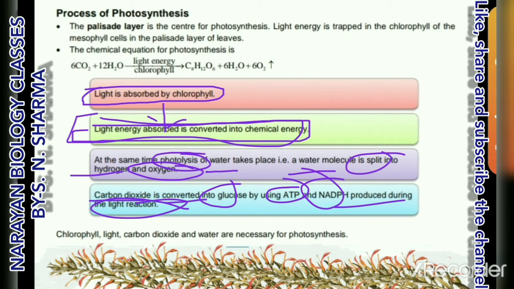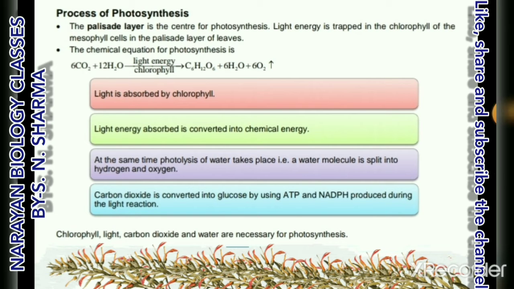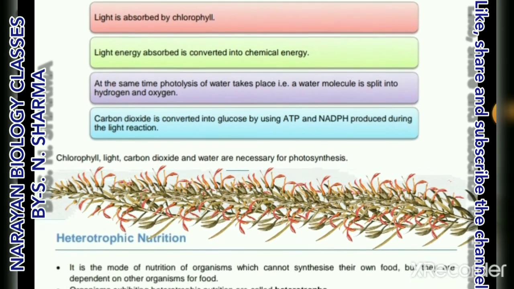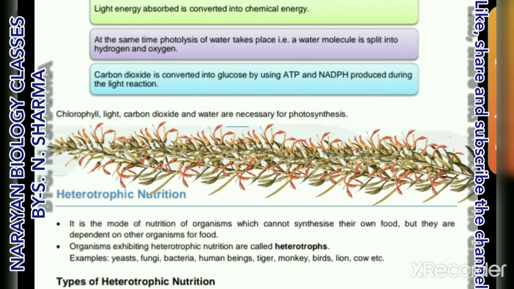So the products of the light reaction are ATP and NADPH. These light reaction products help in the conversion of carbon dioxide into glucose, and this conversion occurs in the dark. So it is the dark reaction, while the production of oxygen is the light reaction.